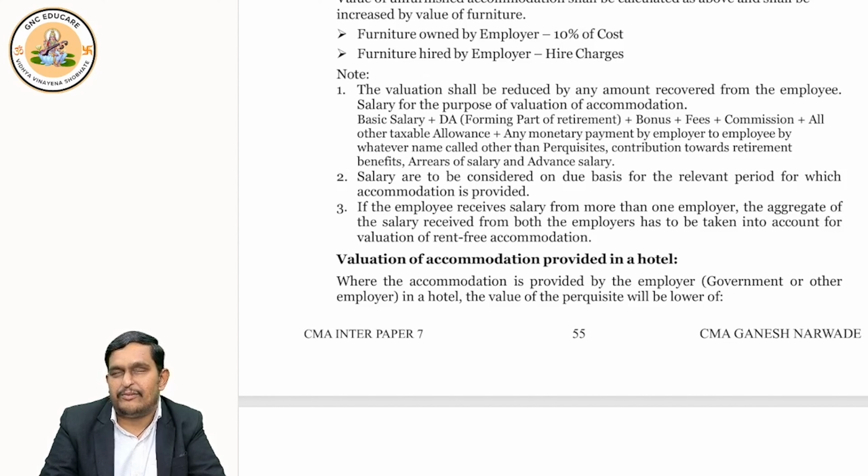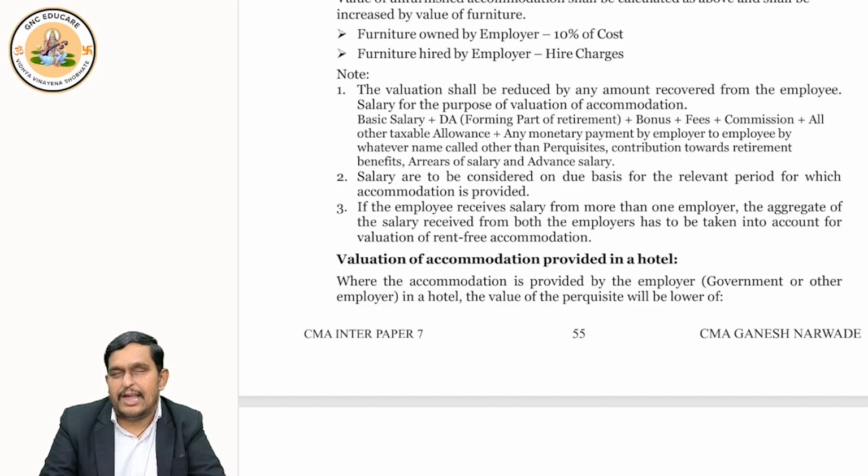Come on, tell me one more. Only one left. Try. Absolutely right. What is that 4th one? I'm not able to hear you properly. Yeah. So basically, salary doesn't include retirement benefits, perquisites, arrears, and advance of salary. That's it. Okay, these 4 are not included.